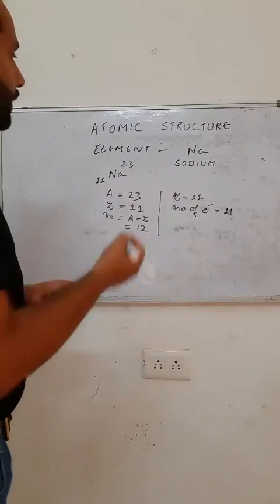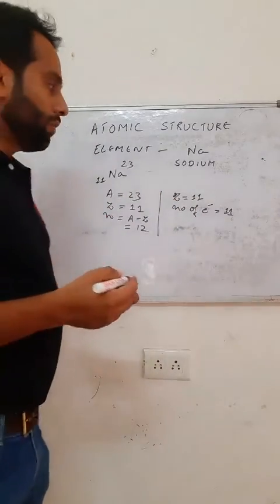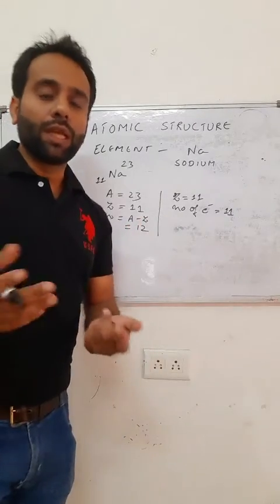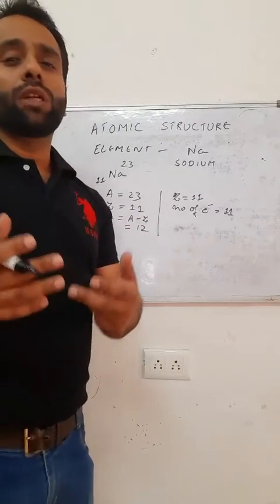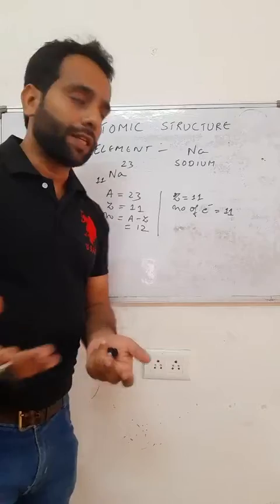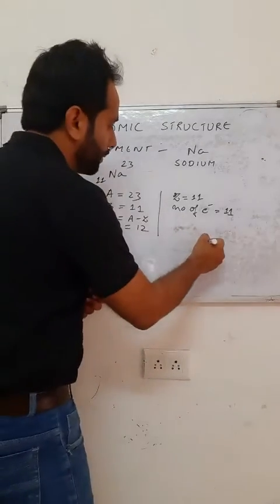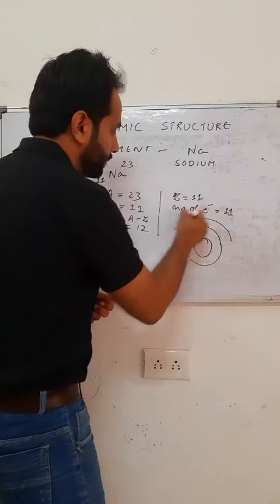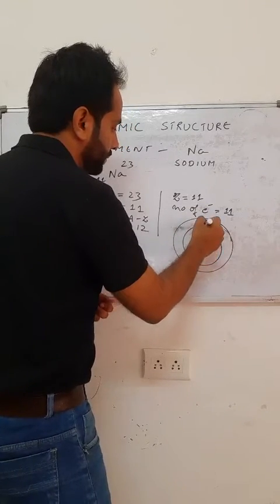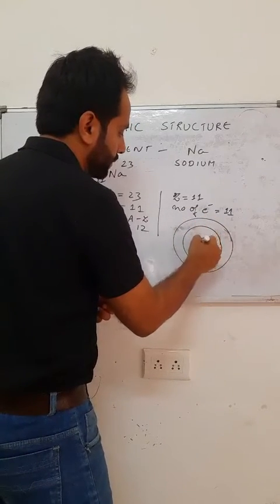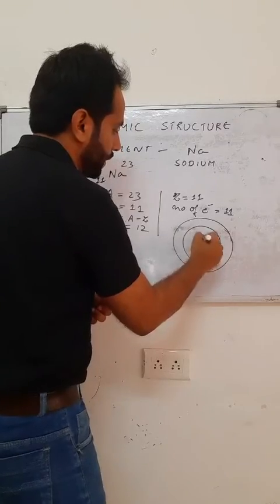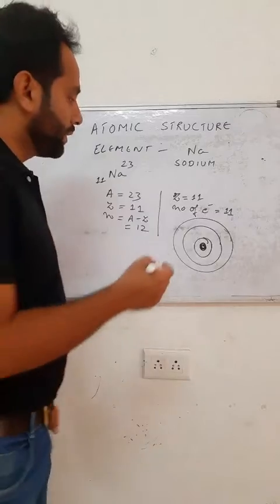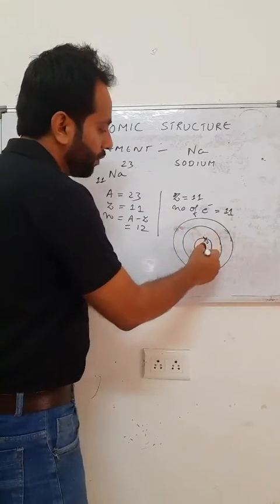For drawing the element sodium, we must know its electronic configuration, and the electronic configuration depends upon the number of electrons present in it. In the center there is the nucleus.